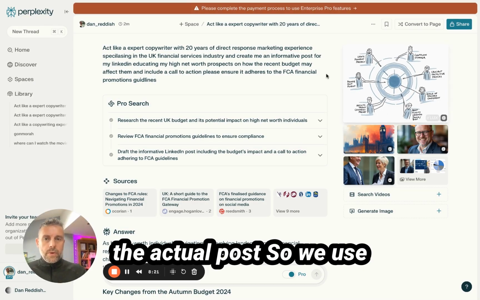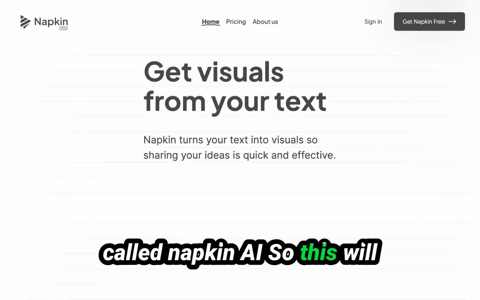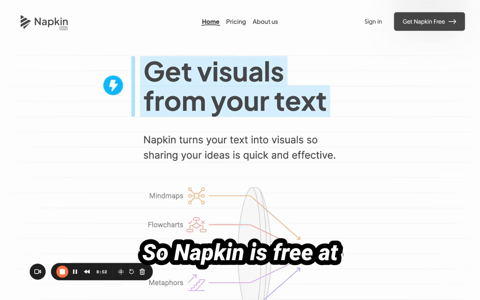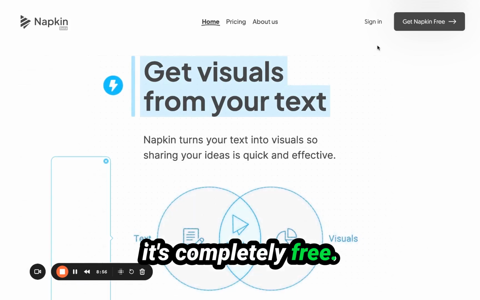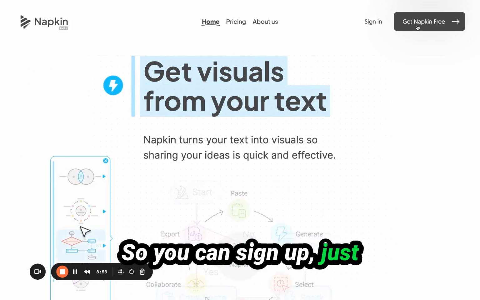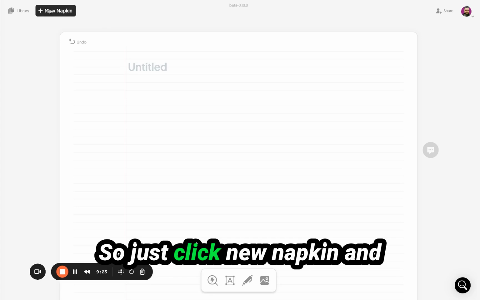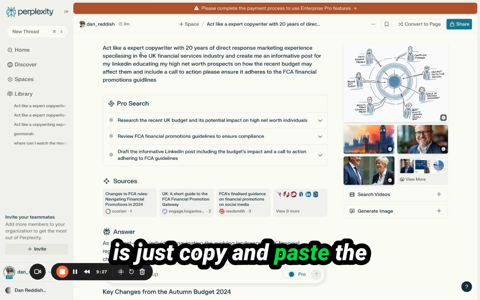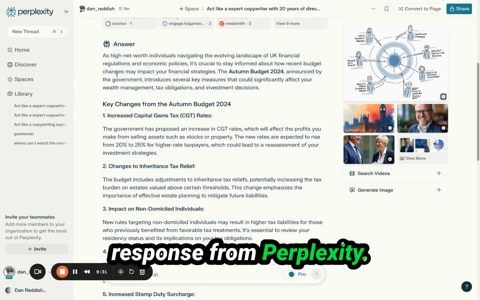So we use another piece of software called Napkin AI. So this will create visuals from your text, as it says on the screen. So Napkin is free at the minute. It's in beta at the moment, so it is completely free. So you can sign up and just press Get Napkin for free. I've already got an account, so I'll just sign into my account. So just click New Napkin, and then what we're going to do is just copy and paste the response from Perplexity.